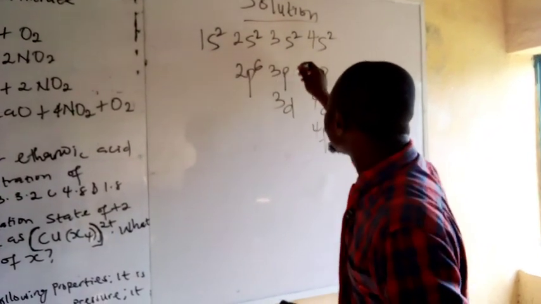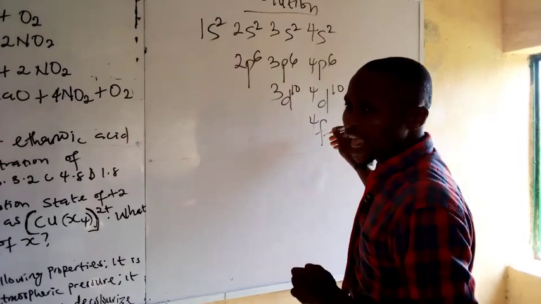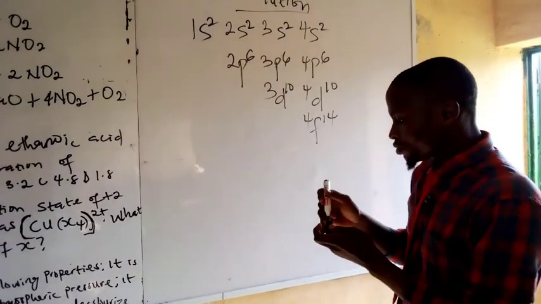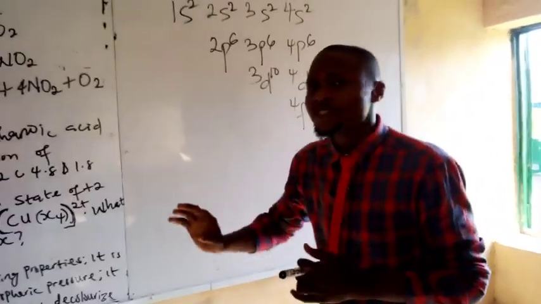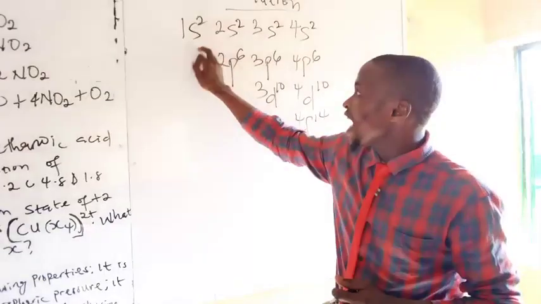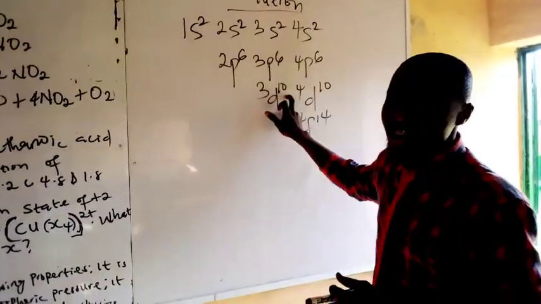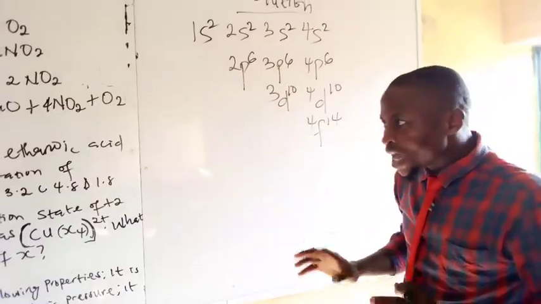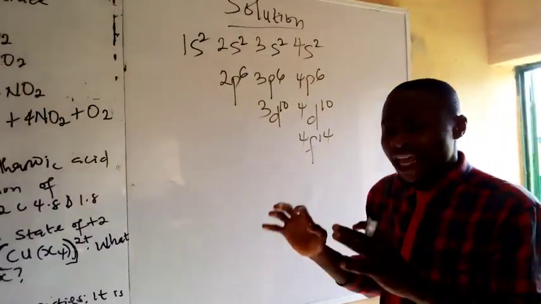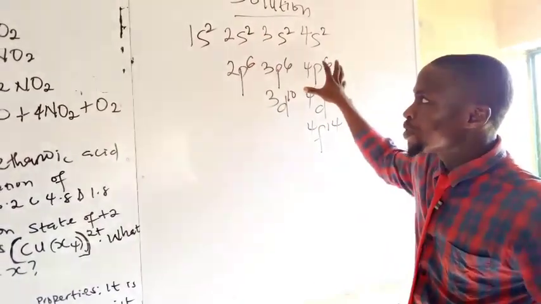On p orbitals, you put 6. On d orbitals, you put 10. And on f orbital, you put 14. You discover that there is a difference of 4 electrons between each orbital. s is 2, 2 plus 4, 6. p is 6, 6 plus 4, 10. d is 10, 10 plus 4 is 14. Now we want to arrange electrons of elements that are 25 in number with respect to this.